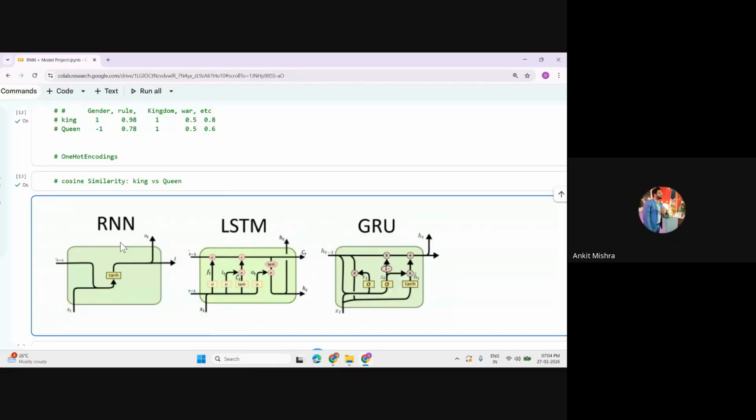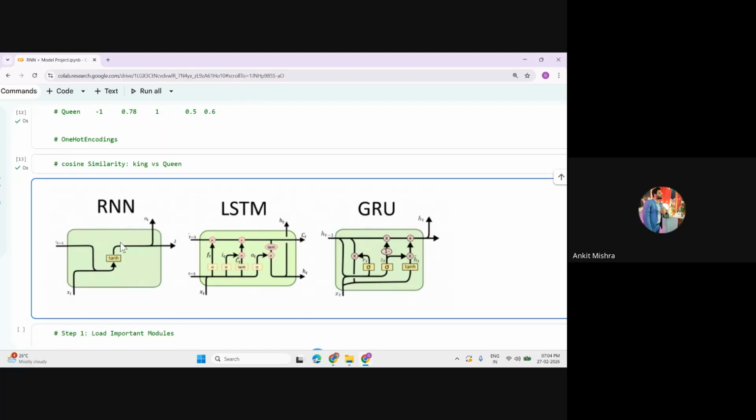RNN, the recurrent neural network, works upon a looping concept, and we have to unfold that technique to understand what exactly the model takes at different time steps. Apart from RNN, we have two other models, LSTM, followed by the gated recurrent unit, which is GRU.